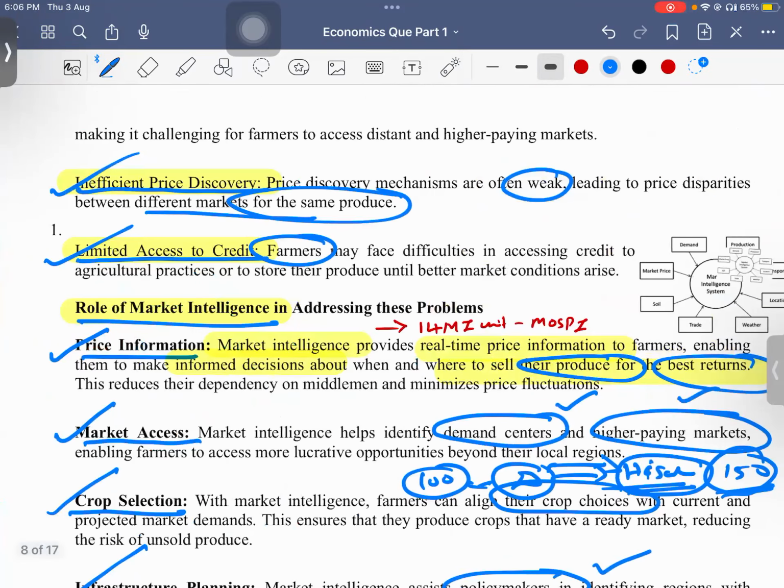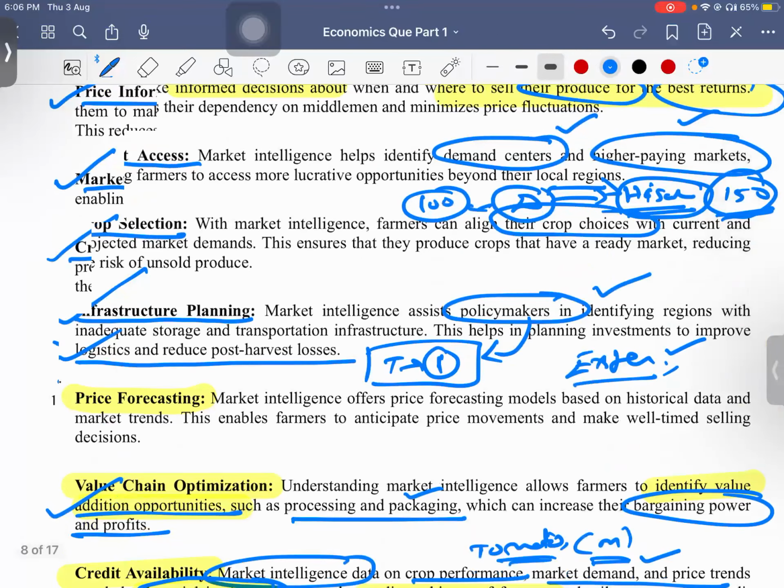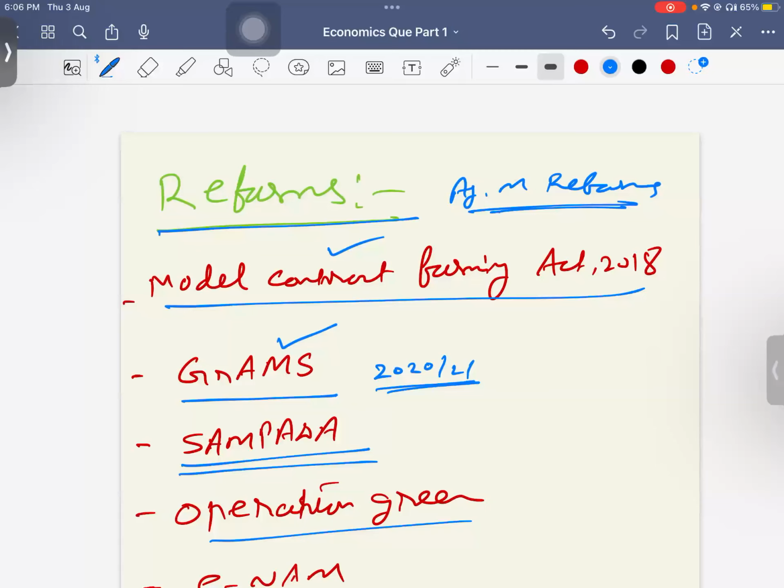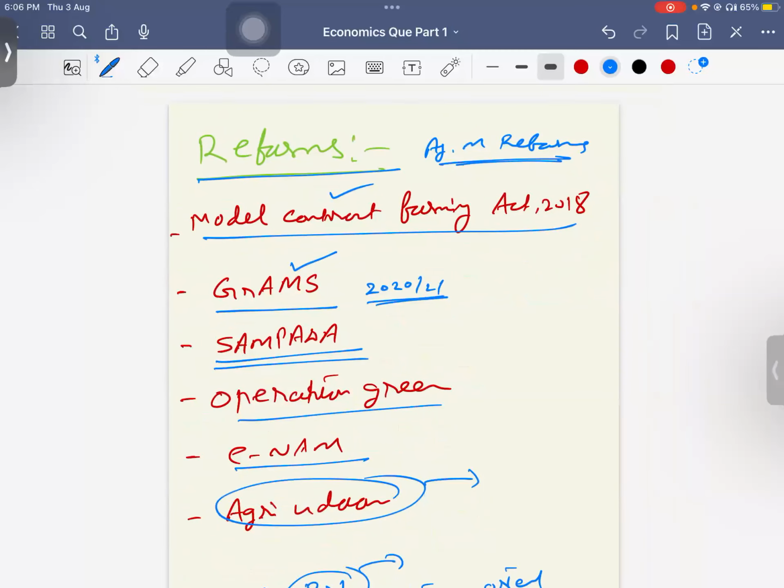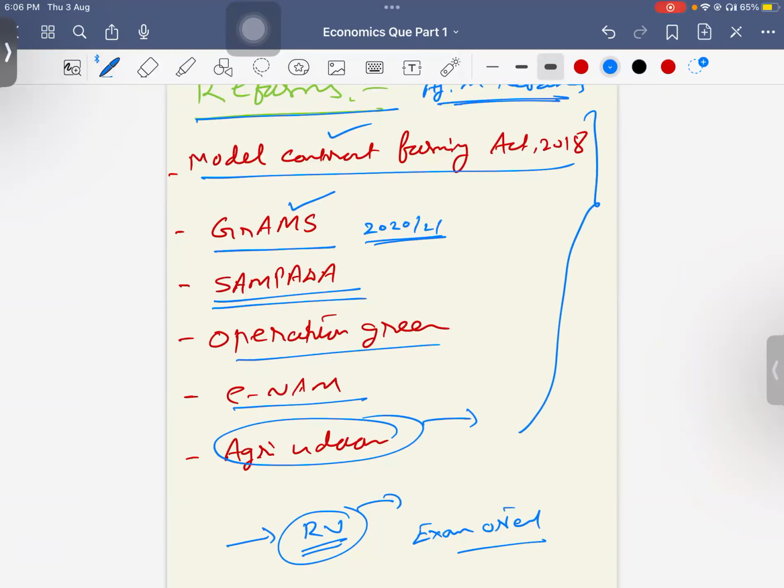So what is market intelligence? Then this is important, which you remember by heart. You can use it anywhere. What are the agriculture marketing reforms?